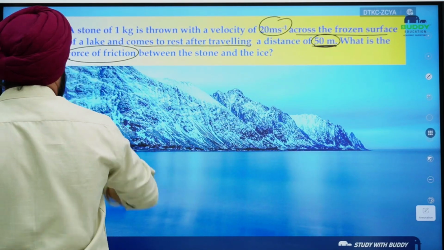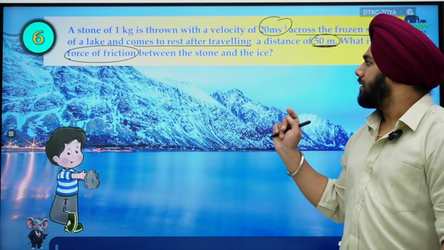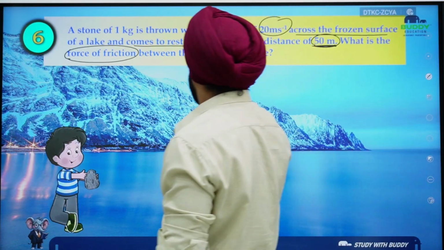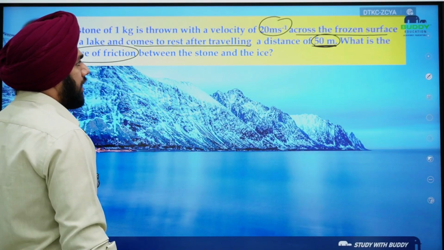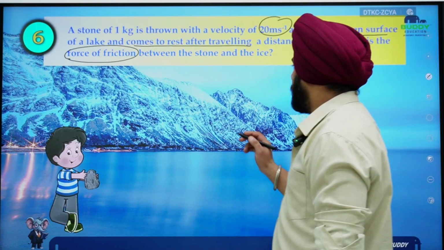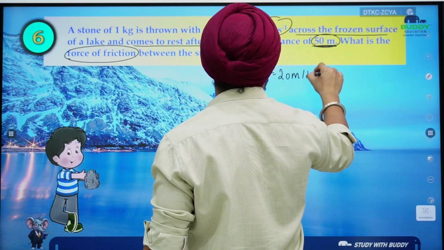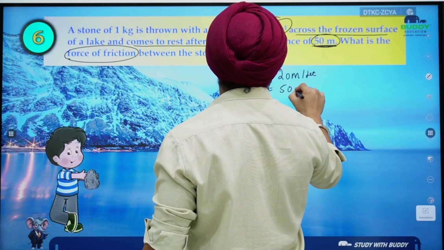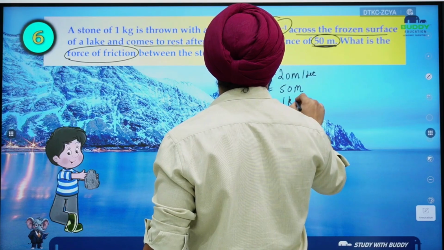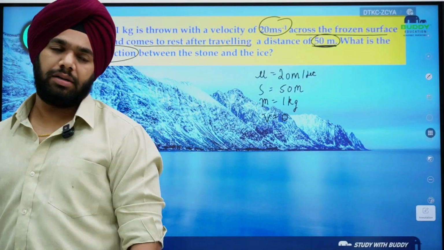Okay, friction is acting because consider the stone and the frozen lake as a rough surface. So obviously this stone will get retarded, right? Because it is coming in contact with the frozen lake, or the ice. Clear? So initial velocity is given 20 meter per second. Distance is given 50 meter. Mass of the stone is 1 kg. Eventually, its final velocity is 0 because it has come to rest.